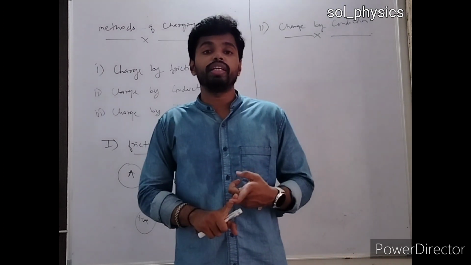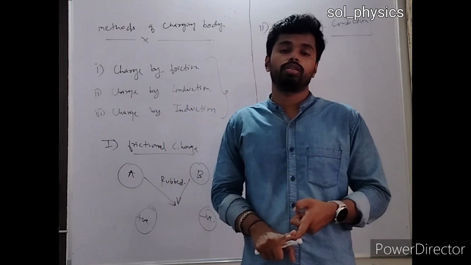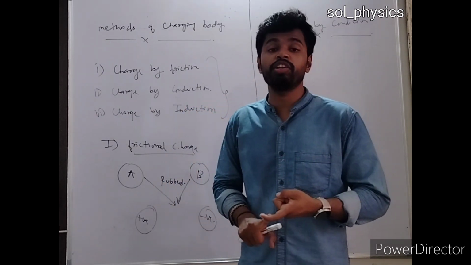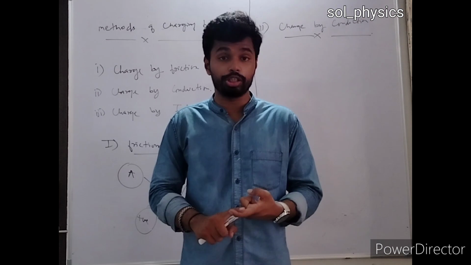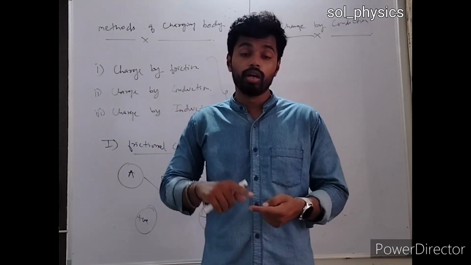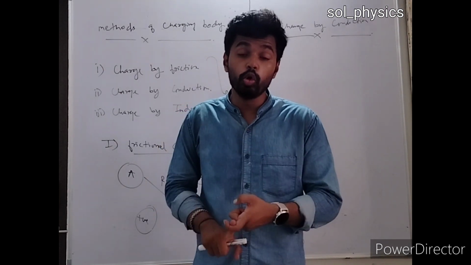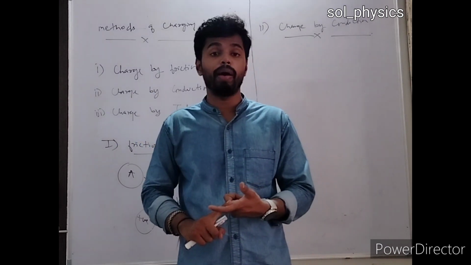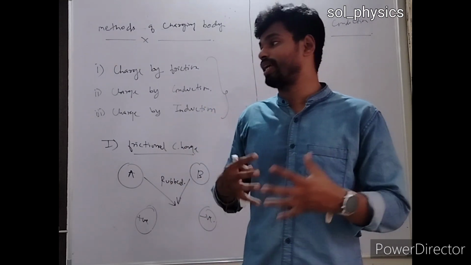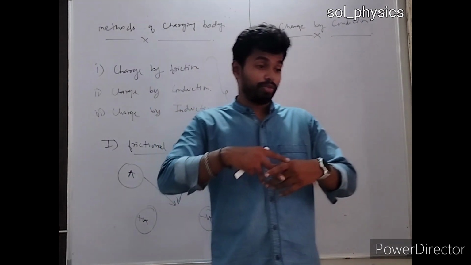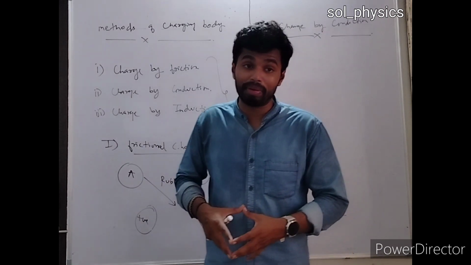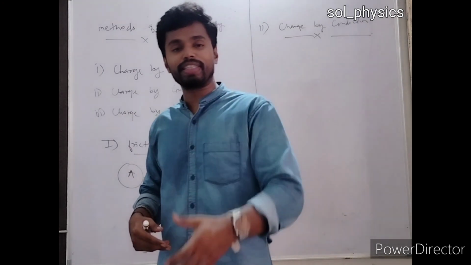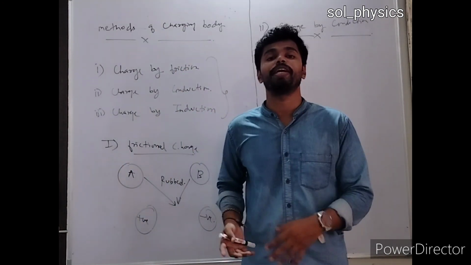We are considering material as a conductor if it has a large number of free electrons. We are considering any individual material as an insulator when they are having no, or let's say they have an excess of bounded electron. And the third part, the material is considered as a semiconductor when you are placing that material at a low temperature, let's say 0 Kelvin, then it will start behaving like an insulator. And if you are placing it at an extremely high temperature, it will start behaving like a conductor.